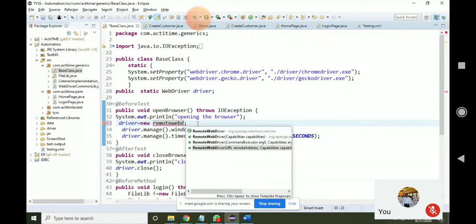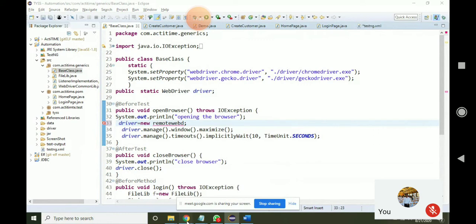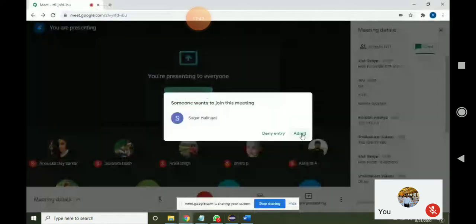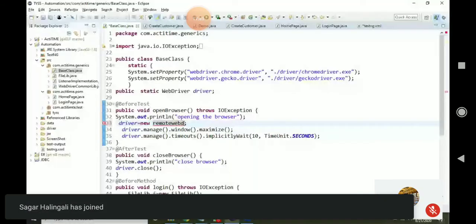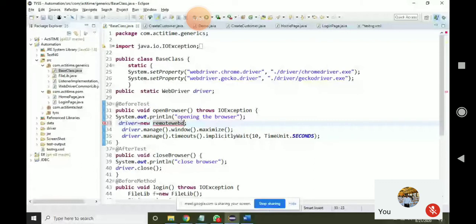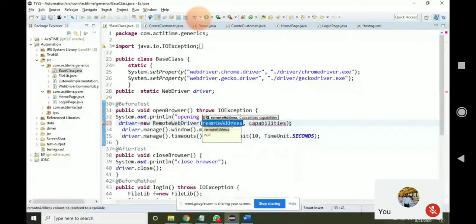And we are going to use the last one. It has got different, overloaded constructors. It will ask you, the last one you selected, remote address and capabilities.